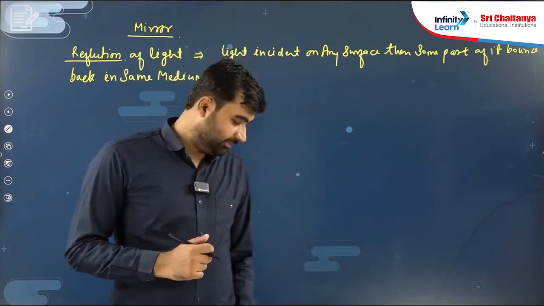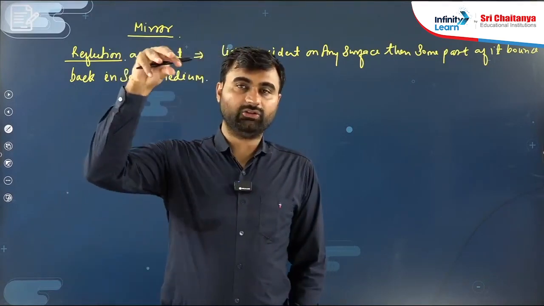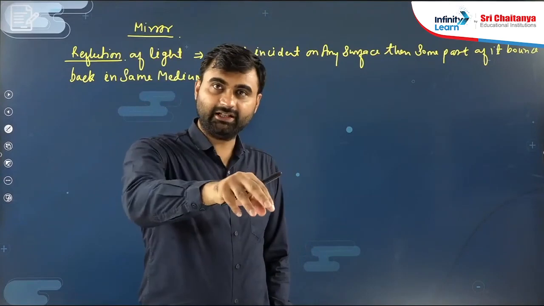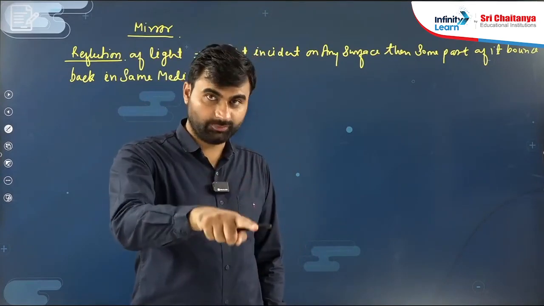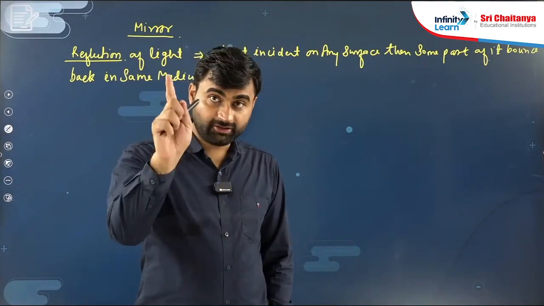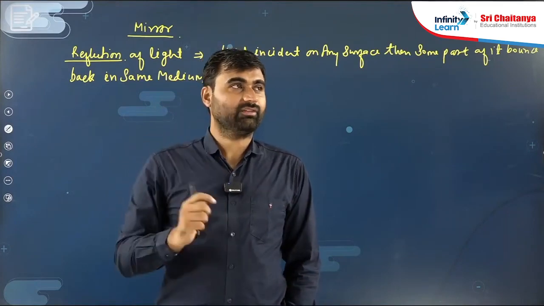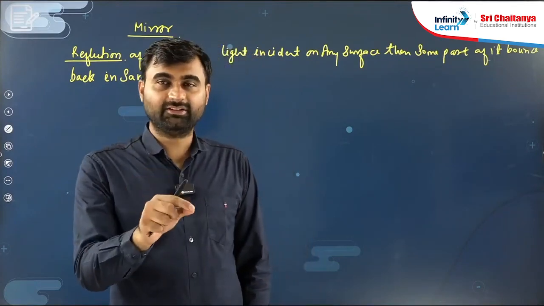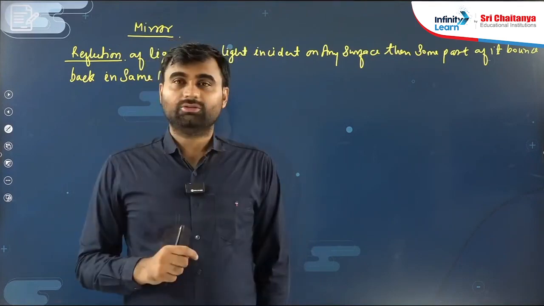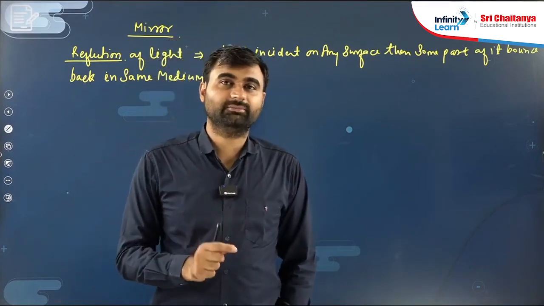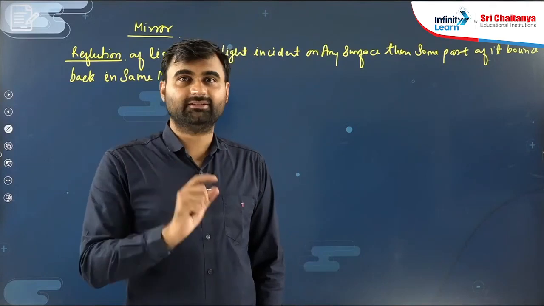When light is incident on any object, that light is reflected by the object, and then the reflected light is incident at our eyes. That's the reason we see the object. So we see the object by the help of reflection.